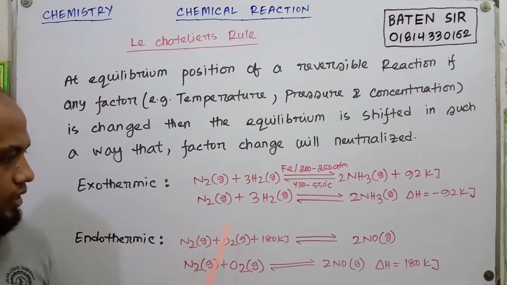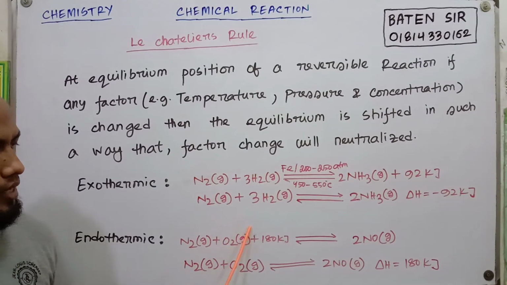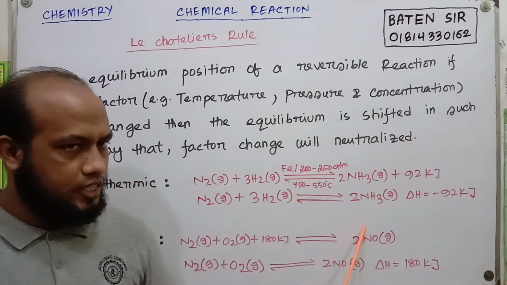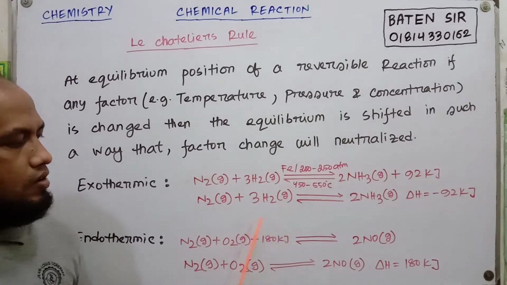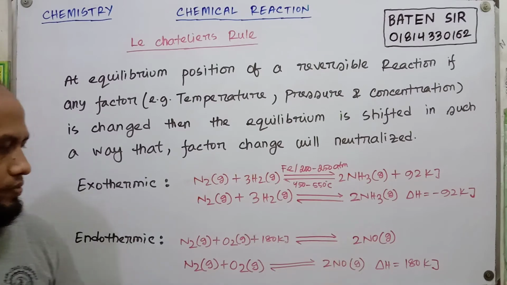This heat energy will react with nitrogen and oxygen. So for an endothermic reaction, we have to increase the reaction temperature to increase the forward reaction rate.